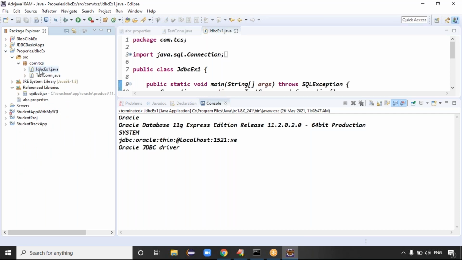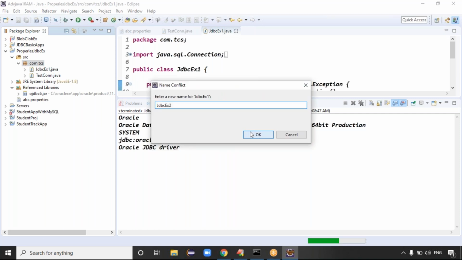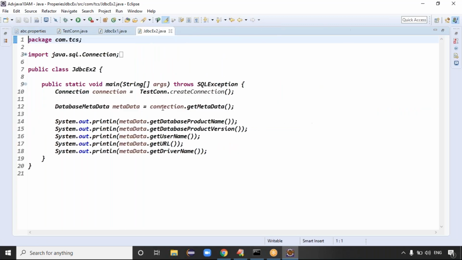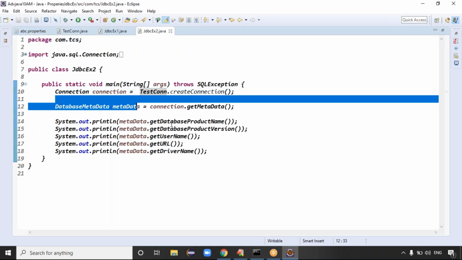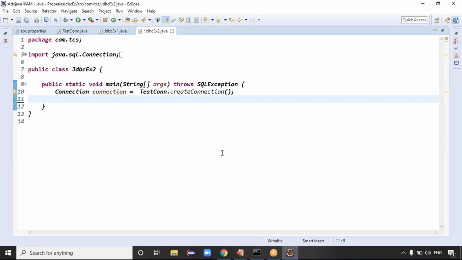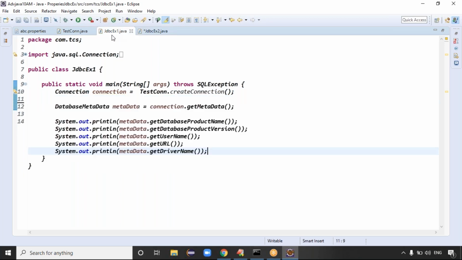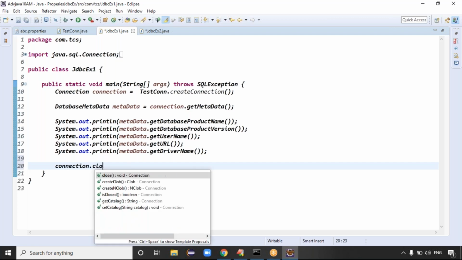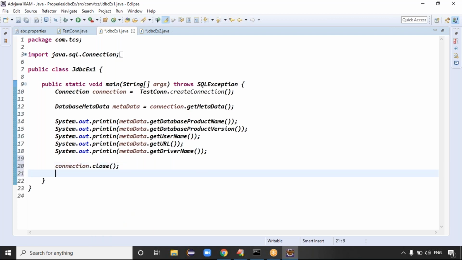It's fine. In some cases, if you make mistakes and get the same exception in future, try to check for extra spaces, right? Previously I didn't get this exception even running multiple times. It's fine. Good. Example two, guys. Here also I'm getting the connection from TestConnection.createConnection, which returns the connection object. In the classroom example, even if you don't close the connection, no problem, but in real time, don't forget to close the connection. So connection.close, right?